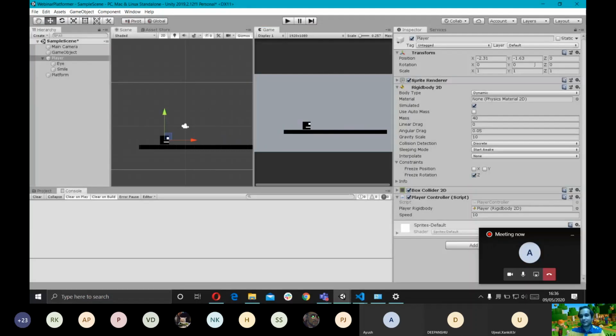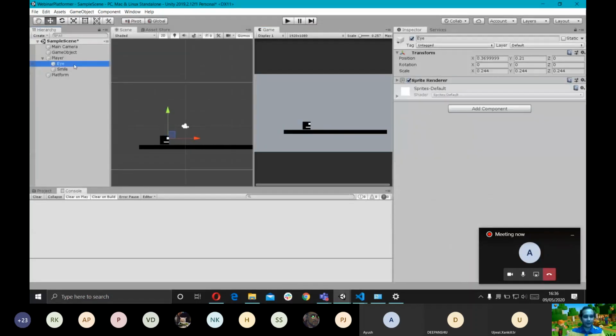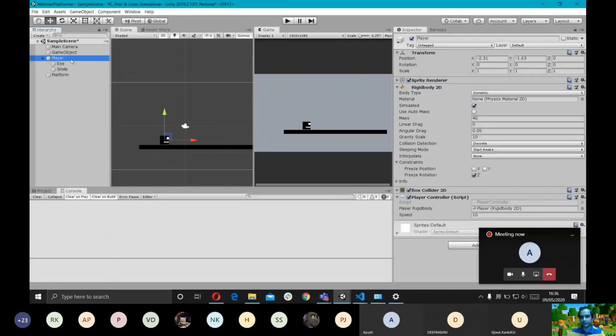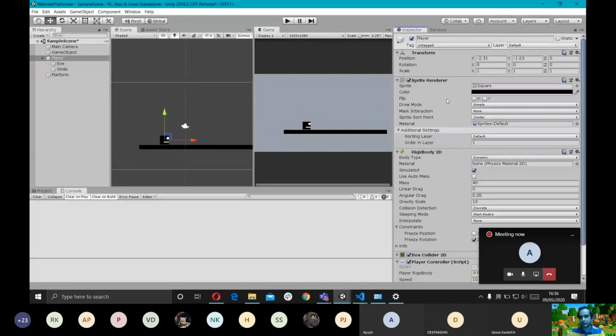So for that, like I told you, our player game object is comprised of multiple game objects. If it was a single sprite and a whole sprite in itself, I could have used the sprite renderer component. It has a flip field, and we could have used that to flip the player left and right through our scripting, but we don't have that.